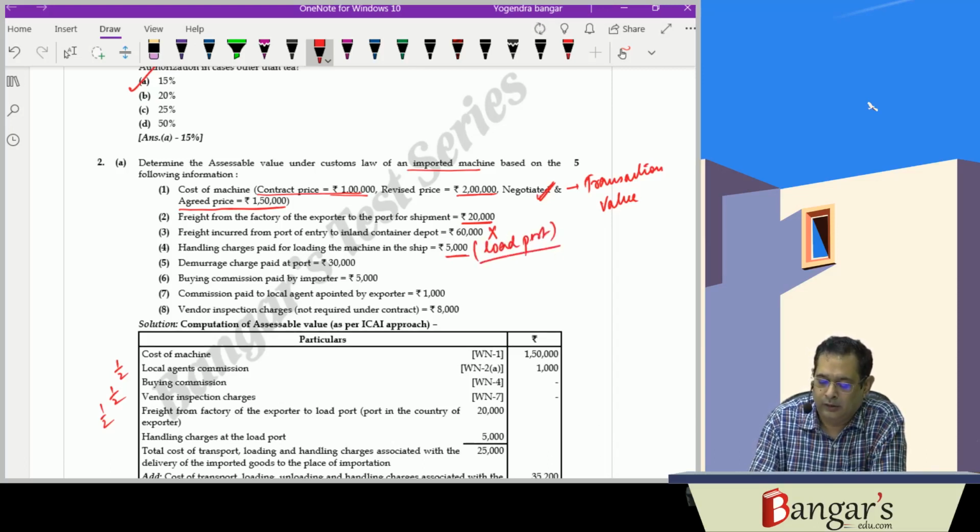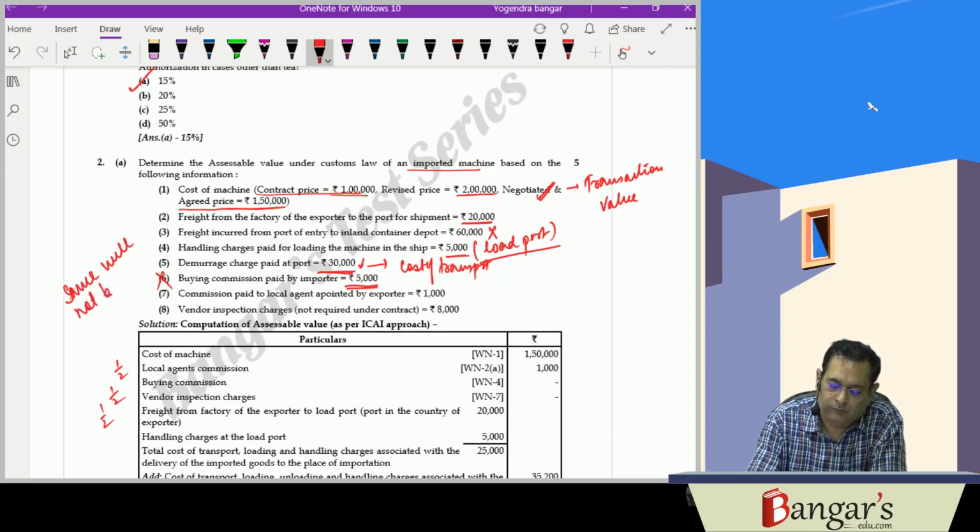and demurrage charges which have been paid at port will form part of cost of transport. Buying commission paid by importer will not be included in the assessable value. Same will not be included where? In AV.